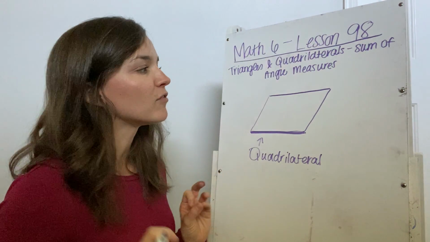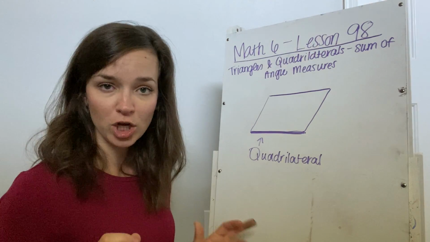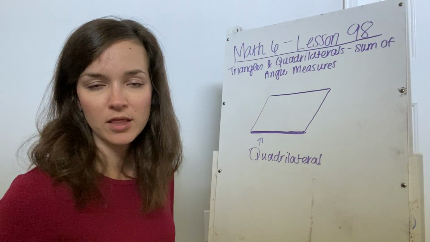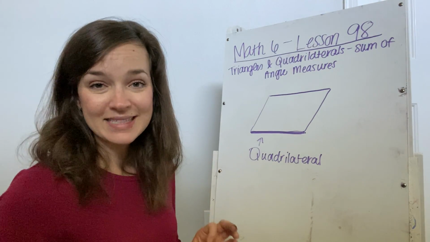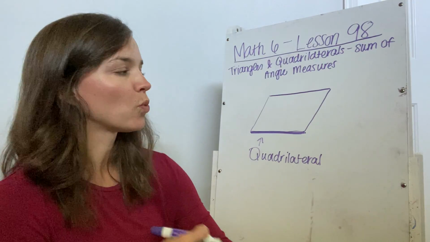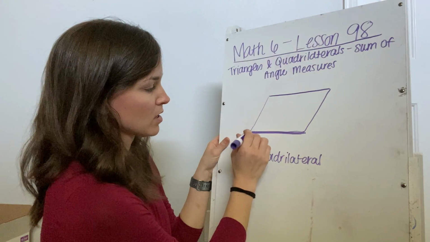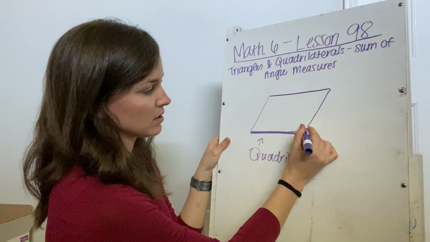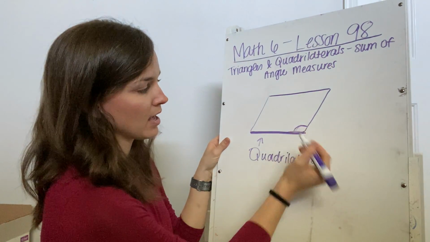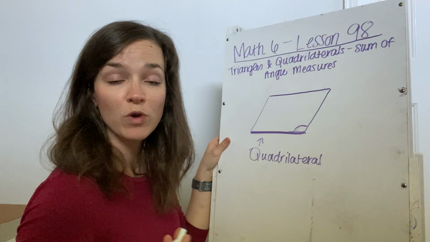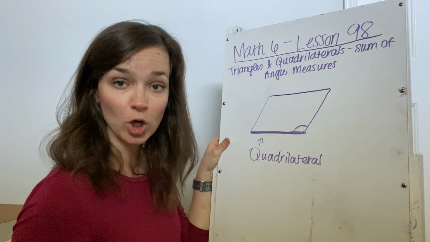Okay, so let's talk about a few of these things, properties that we want to look at here before we get into kind of the main points that we want to make in this lesson. Okay, so one thing to consider is that if you look at the quadrilateral, okay, we've got these angles inside. Okay, they're inside the figure, so we refer to them as interior angles.